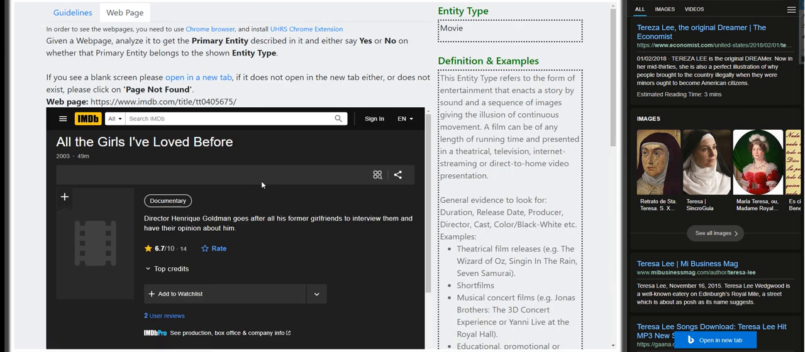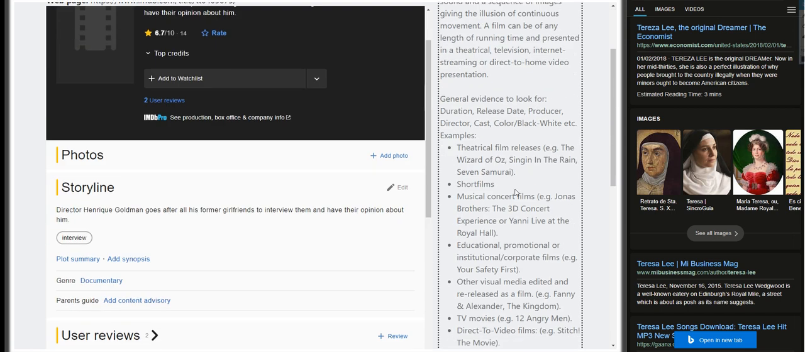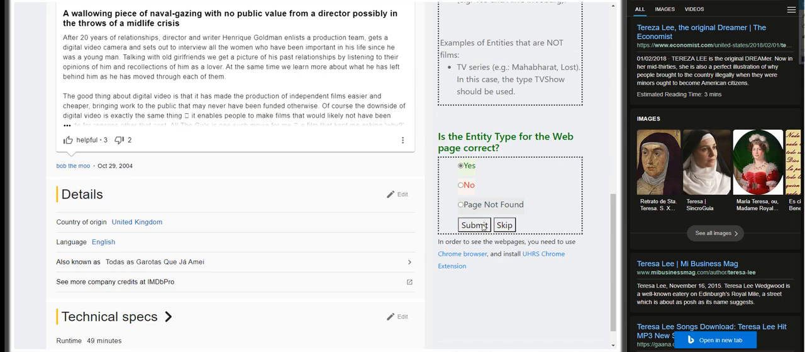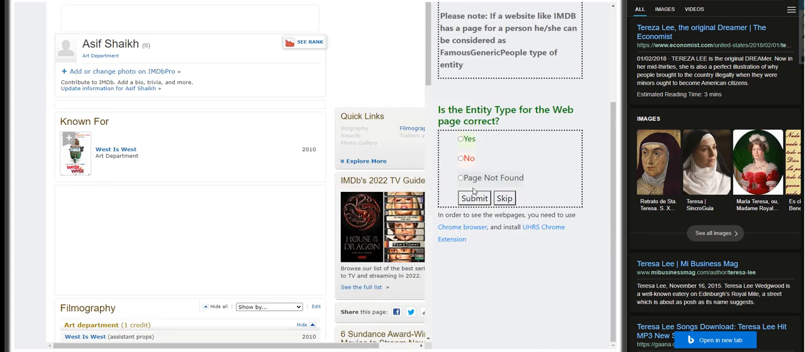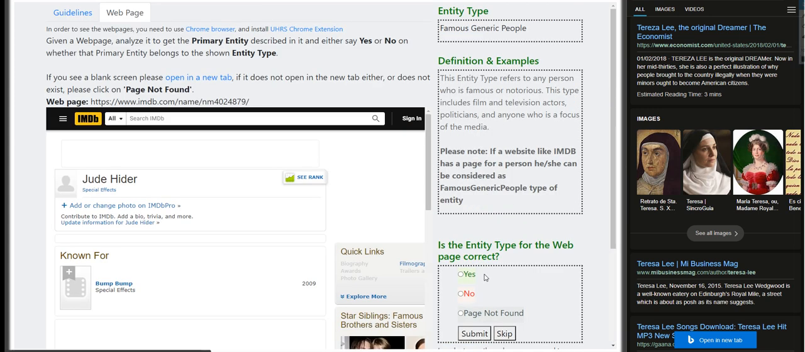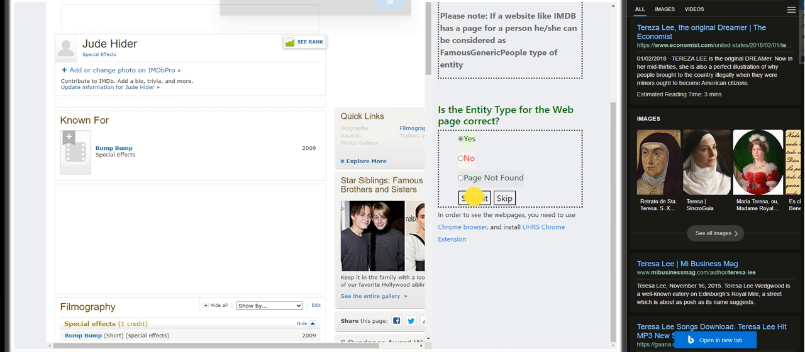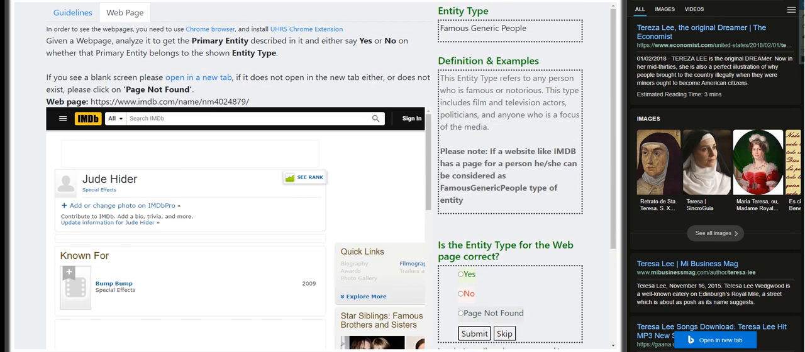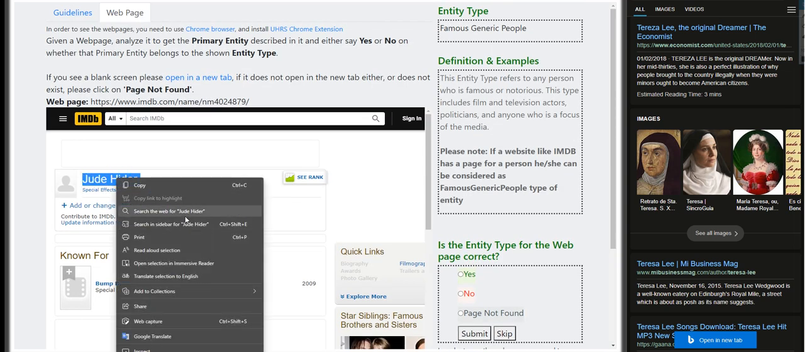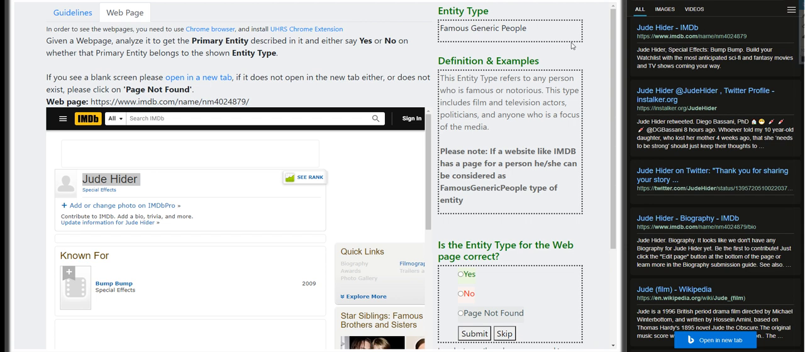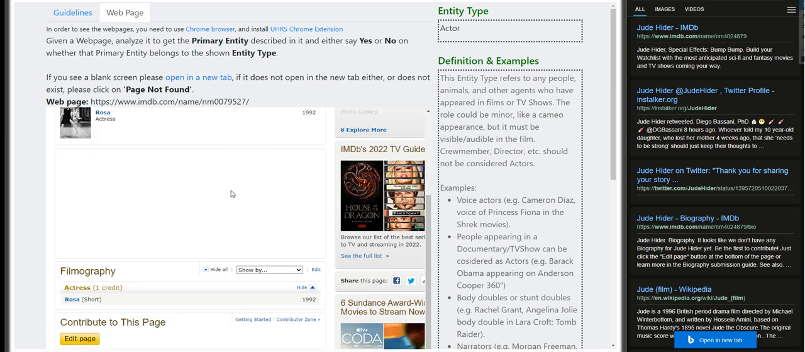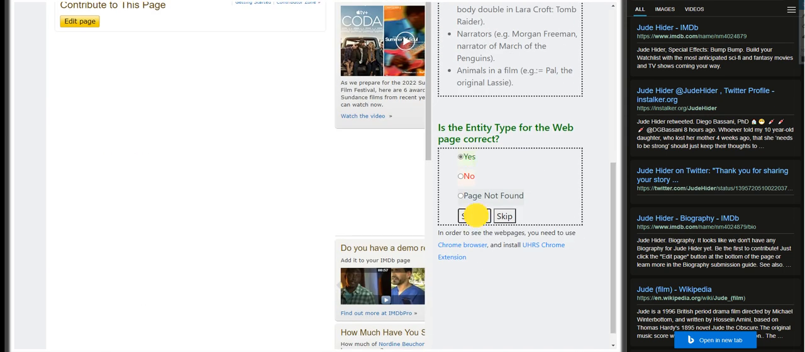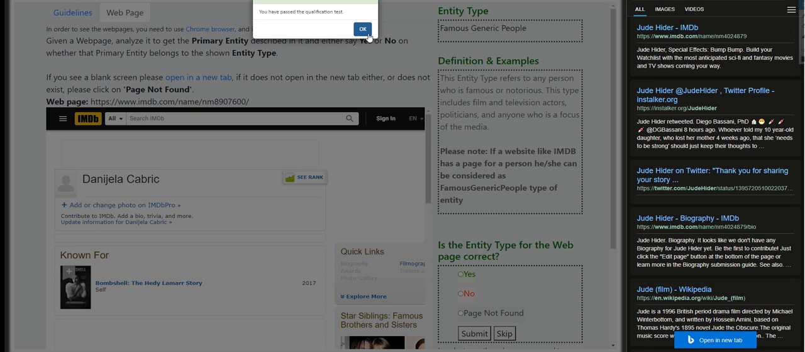Movie, All the Girls I've Loved Before, yep, it is a movie as well. See, it is an easy hit. Asif Sheikh, I'm not sure how to pronounce it, but that's a yes. Jude Hyder, that's a yes as well. Can do a research on this. The sidebar, yeah, so that's a yes. Nordine Beauchamp. That's a yes as well. Okay, we passed the qualification.